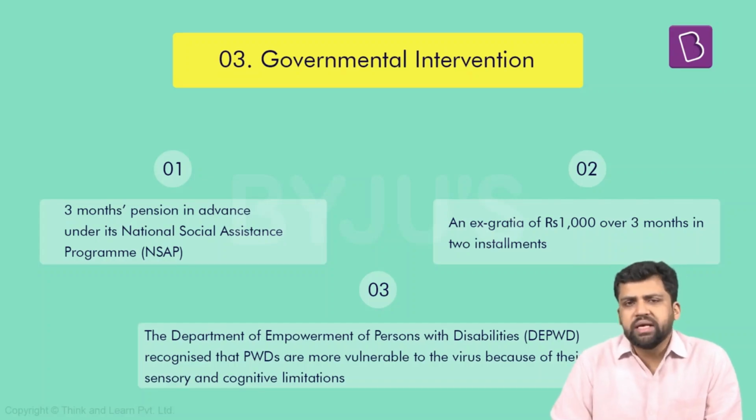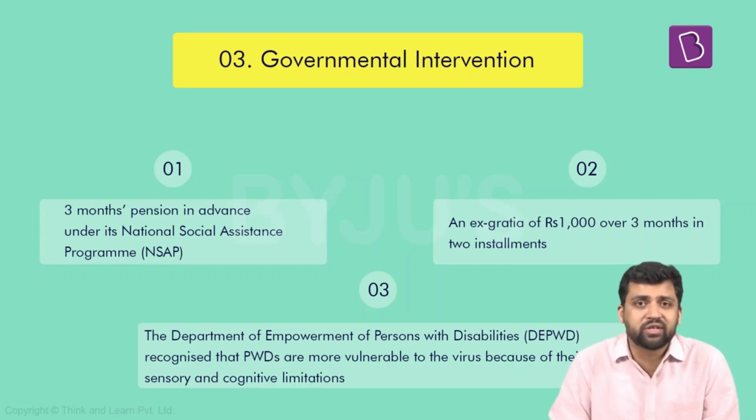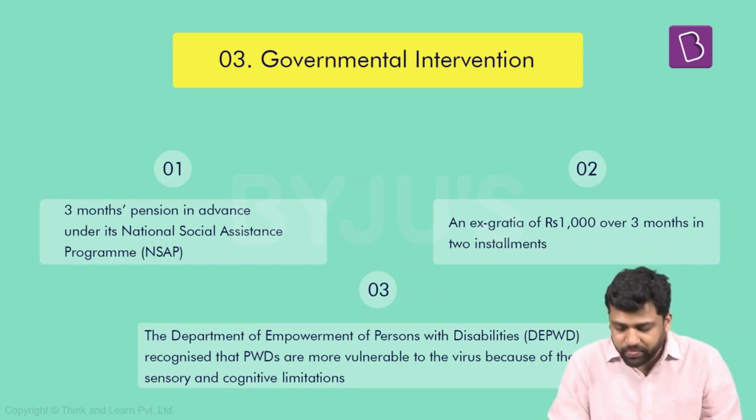So now the question is, is the amount good enough? I mean, hardly 1,000 rupees has been given, and again some advance has been provided. Is it sufficient to deal with the pandemic, especially when you are disabled, and most likely you would not have a very good source of income? And we have seen this, right? People who have disabilities are at the bottom when it comes to income. They lack ownership of assets. When it comes to education, they lag behind. So they already are vulnerable. On top of that, there is this pandemic which has made things worse for them. So in this situation, are these interventions good enough?